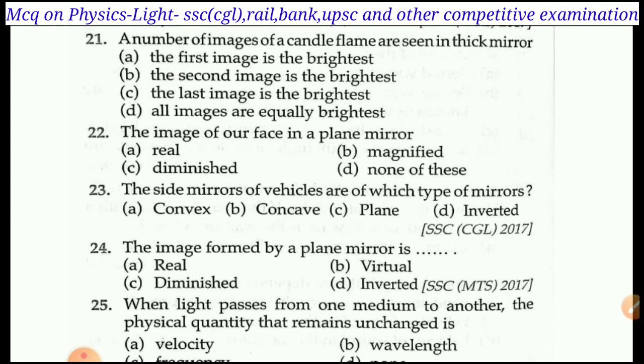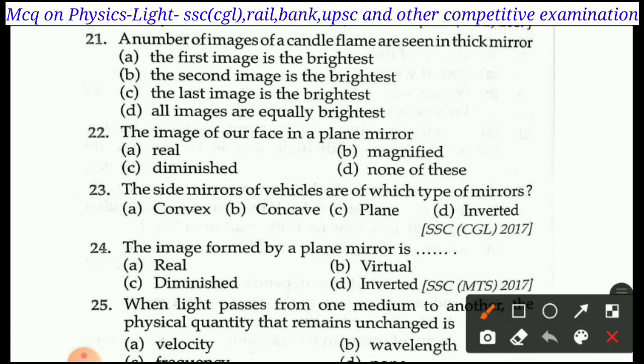So let's get started. Question number 21: A number of images of a candle flame are seen in a thick mirror. A. First image is brightest. B. Second image is the brightest. C. The last image is the brightest. D. All images are equally bright. Right answer of question number 21 is B. Second image is the brightest.